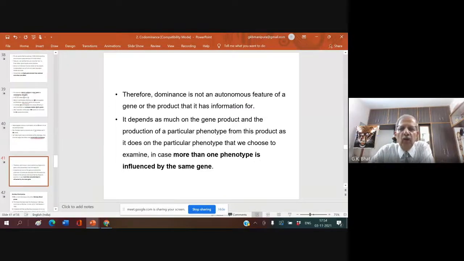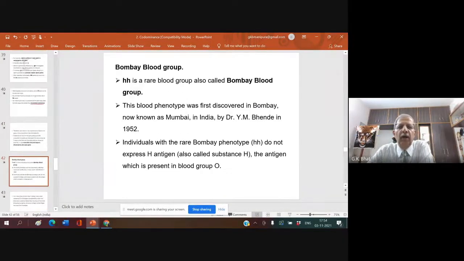I would like to give you one more example. Have you studied this with your students? Bombay blood group?